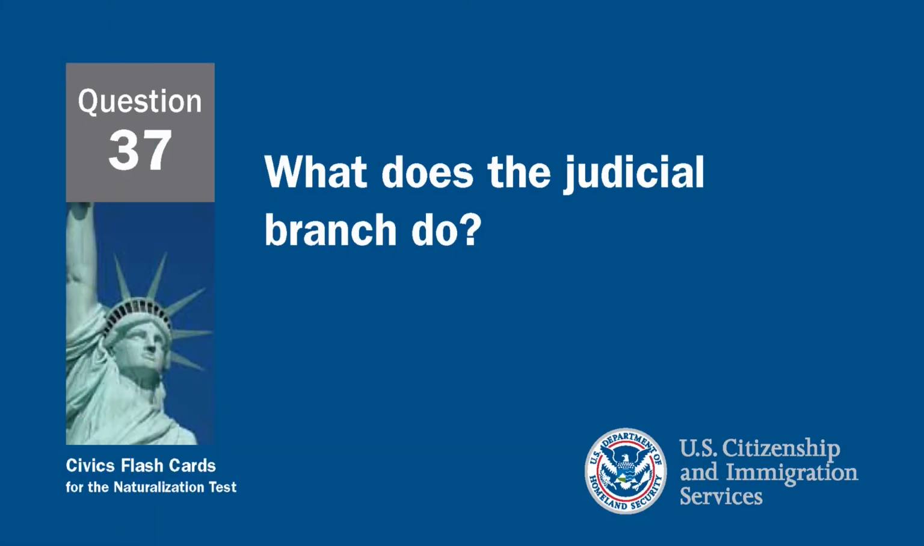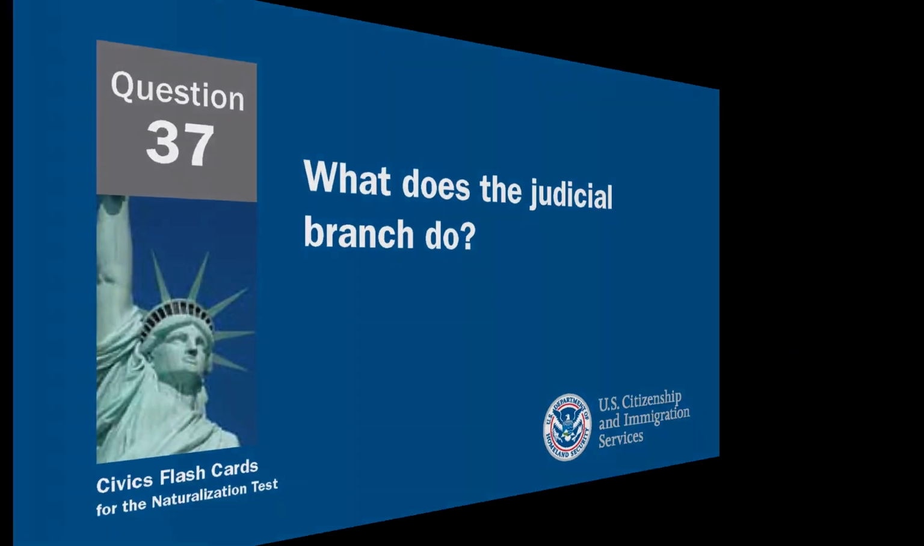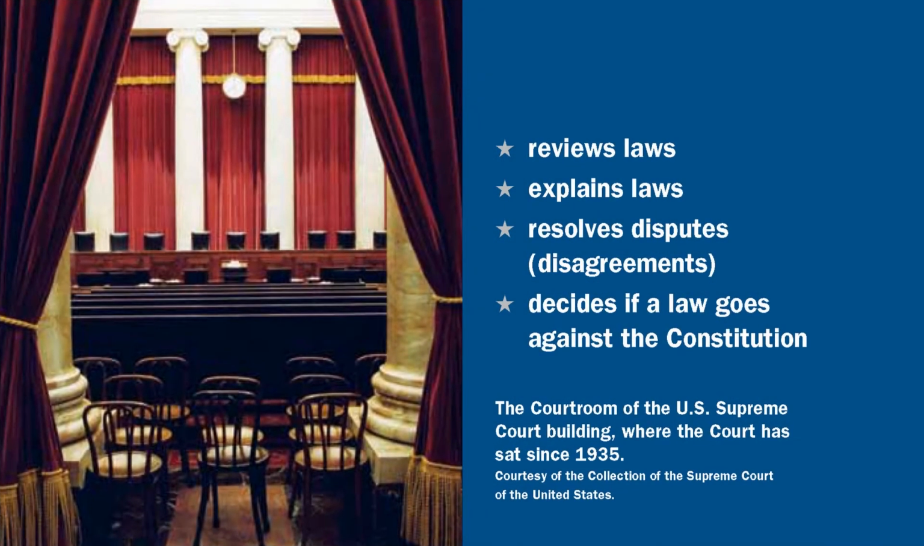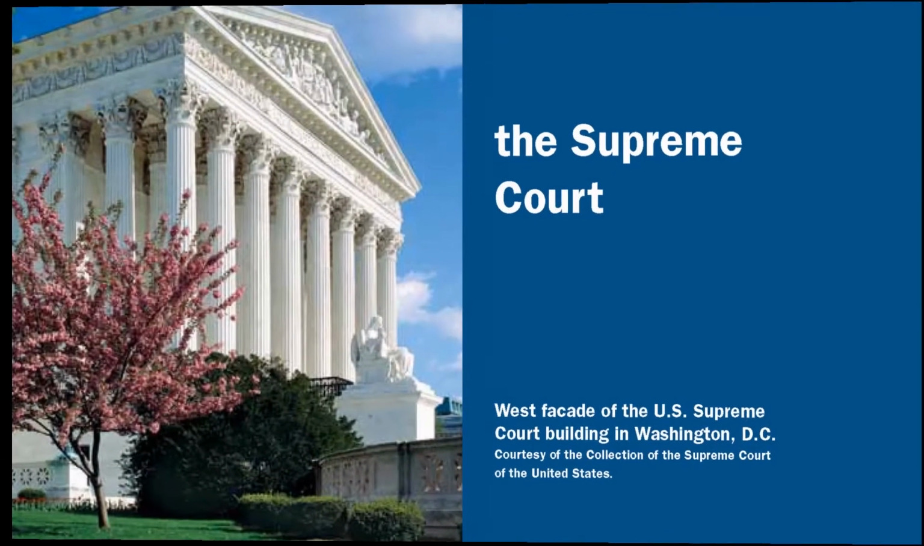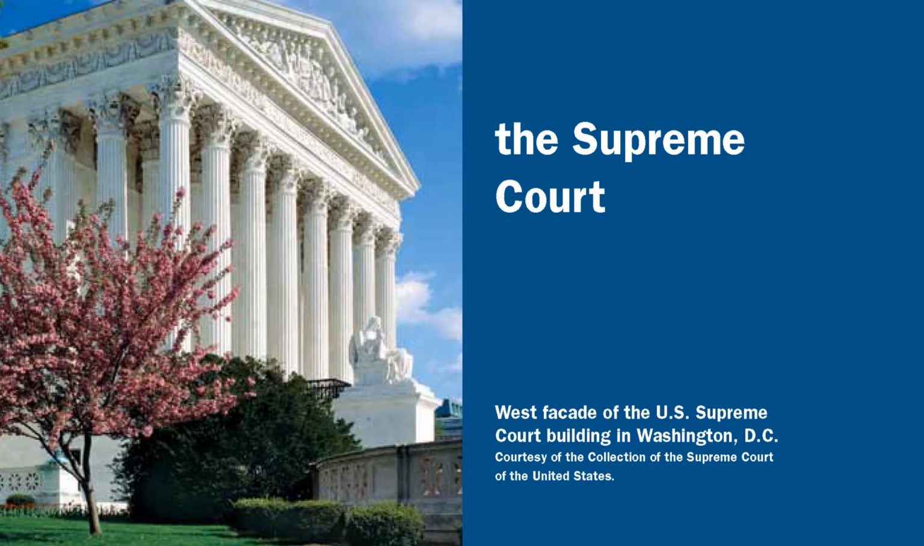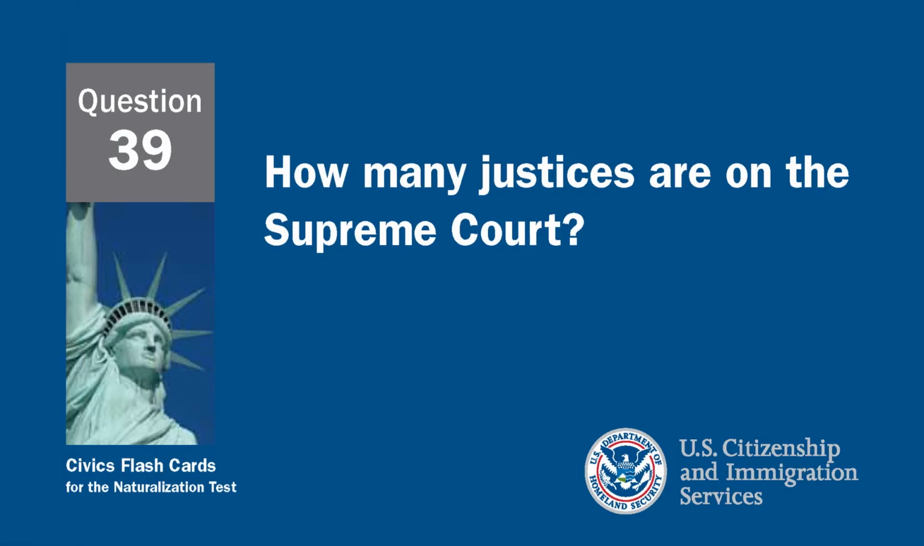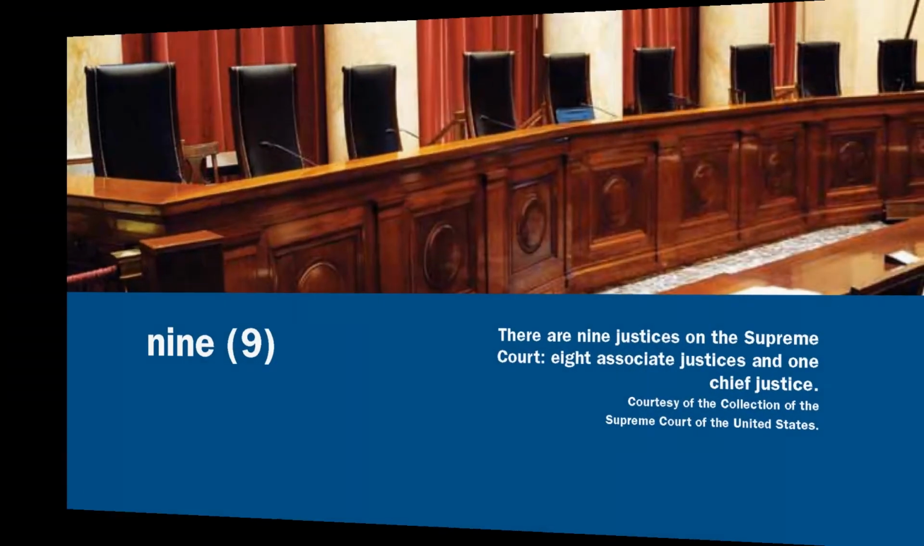What does the judicial branch do? The judicial branch reviews laws, explains laws, and determines the constitutionality of laws. What is the highest court in the United States? The highest court in the United States is the Supreme Court. How many justices are on the Supreme Court? There are 9 justices on the Supreme Court.